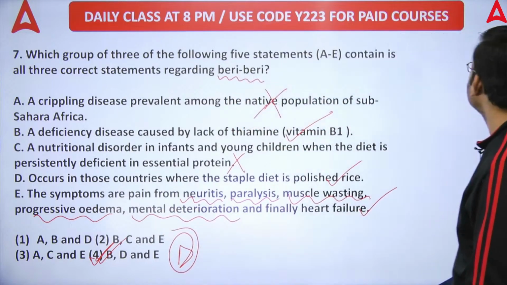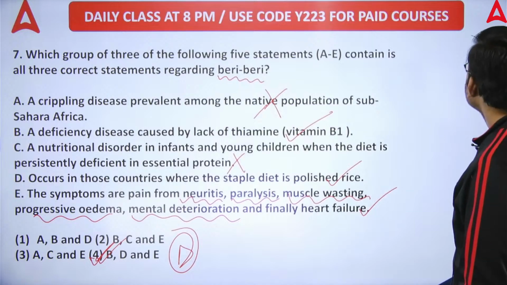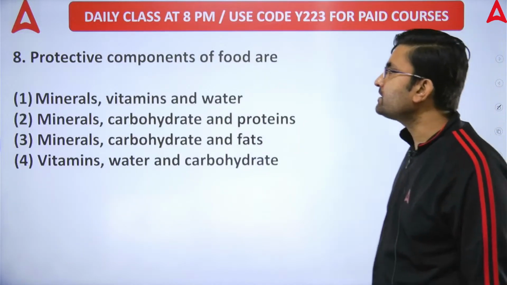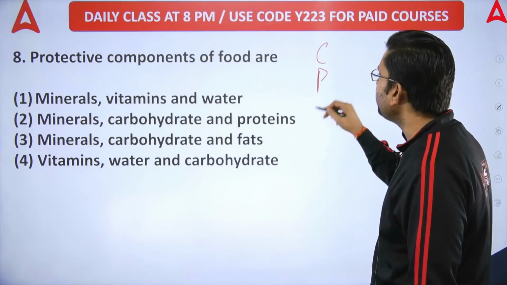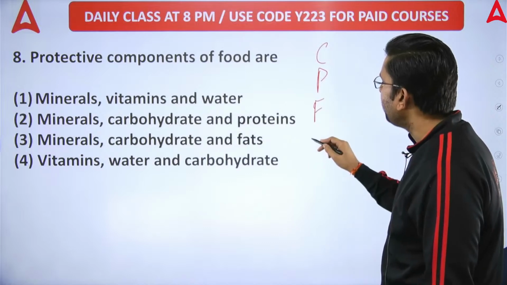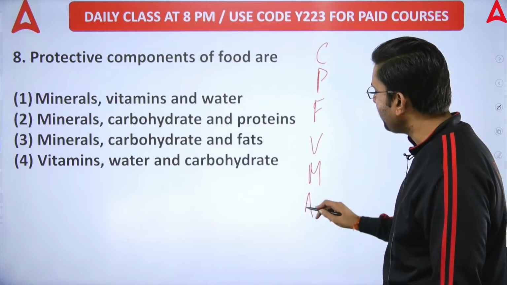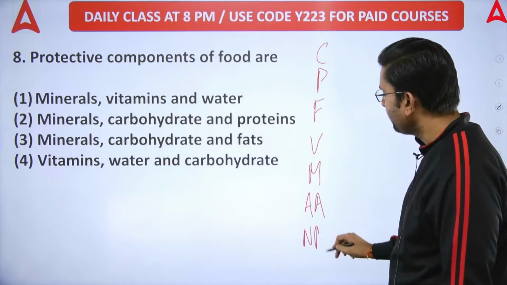Next question, question number 8. Protective components of food are carbohydrates, proteins, fats, vitamins, minerals, amino acids and nucleic acids.